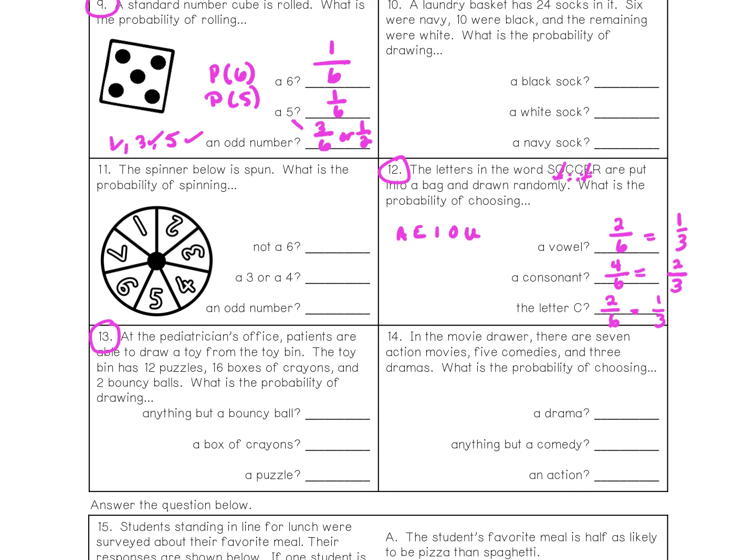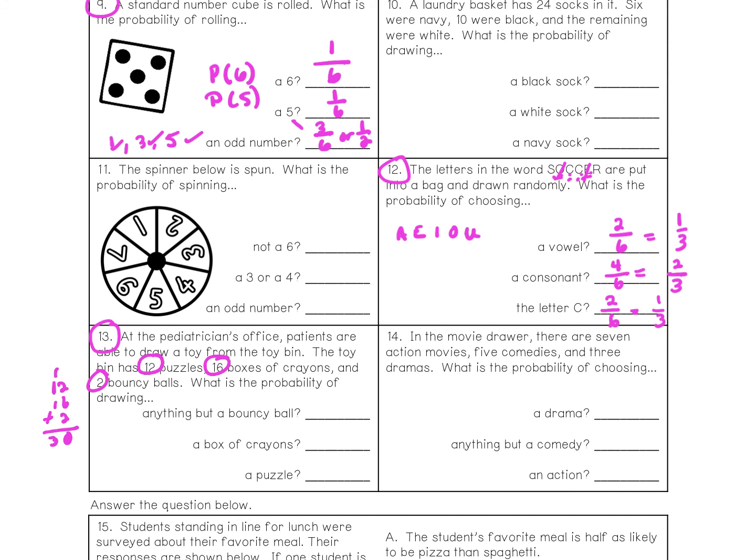Well, before we start this one, with the word soccer, we could count how many letters there were. We could see them. And with the number cube, we're familiar with them, so we know that there's 6 sides. However, for this one, we have to know the total number of outcomes. So they mention 12 puzzles, 16 boxes of crayons, and 2 bouncy balls. So we're going to have to add those to get the total number of outcomes. So the total number of outcomes is 30.